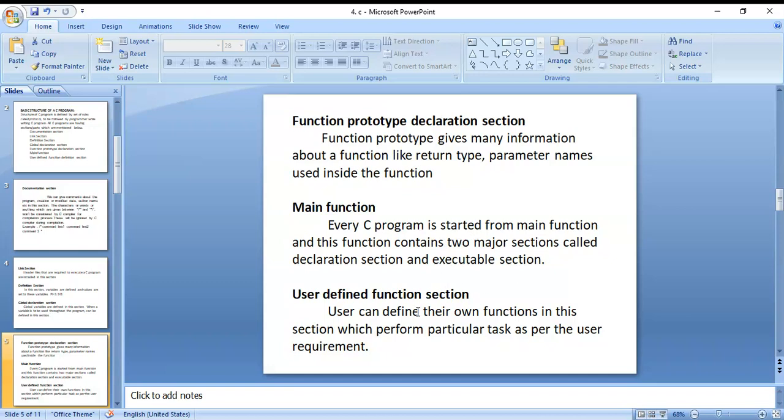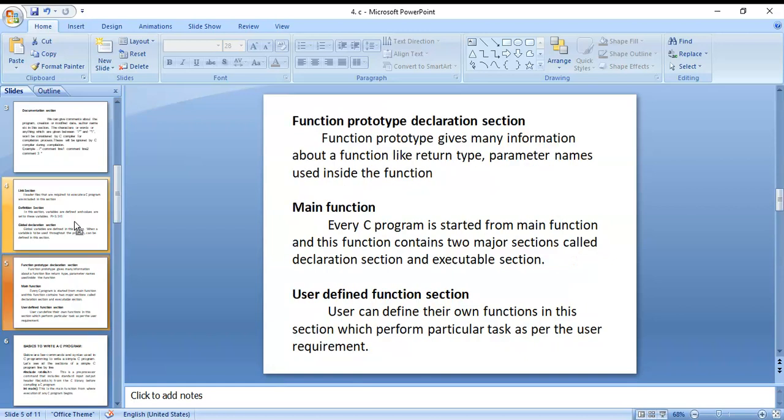Next, the user defined function. Users can define their own functions in this section, which perform a particular task as per user requirement.